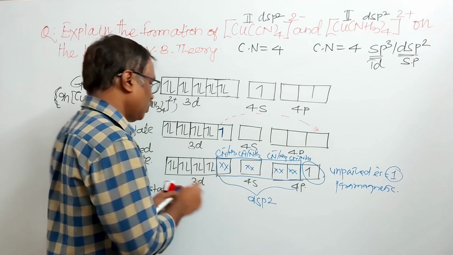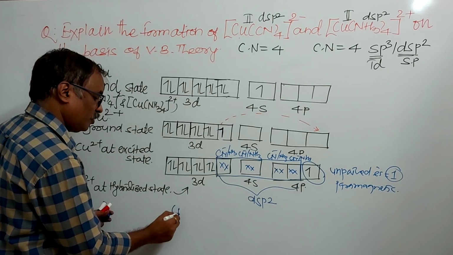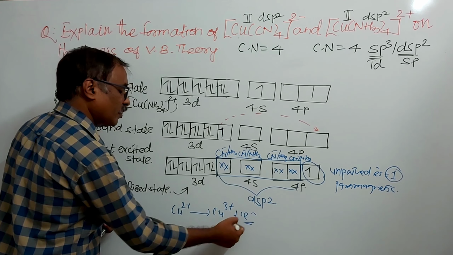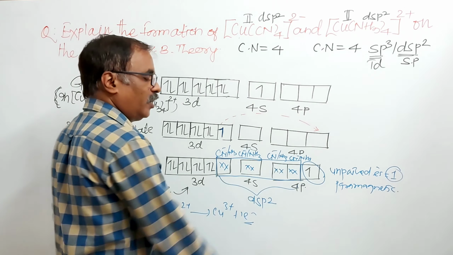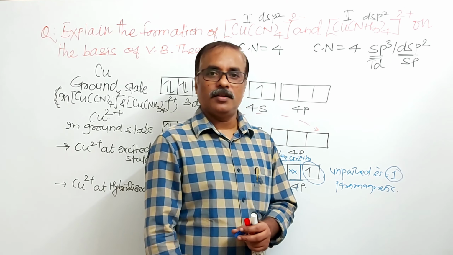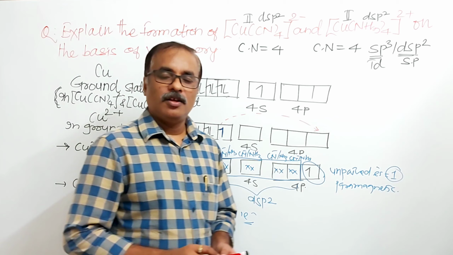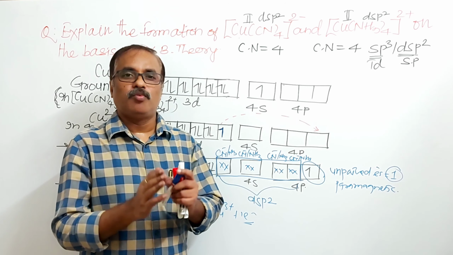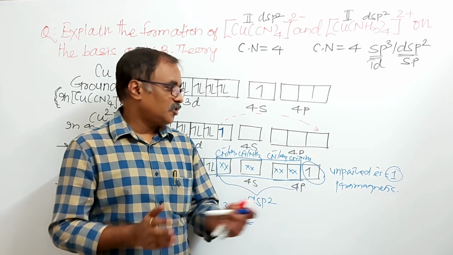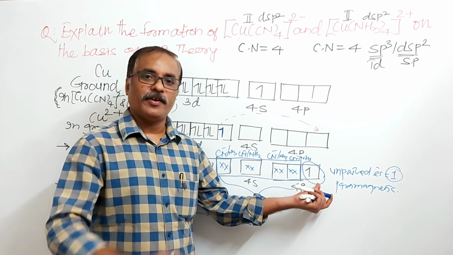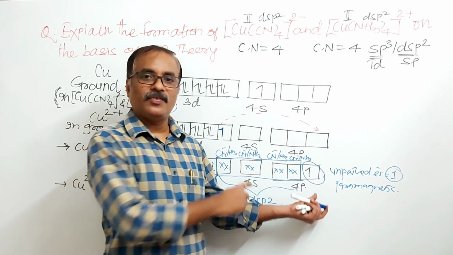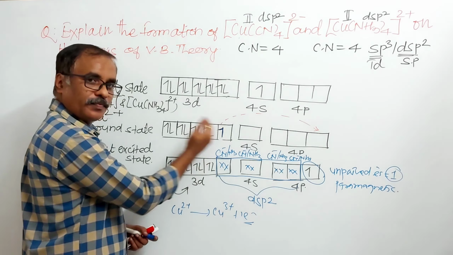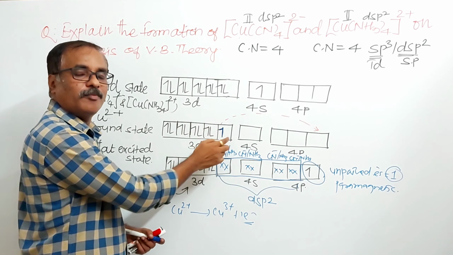Oxidation of Cu2+ to Cu3+ gives up 1 electron. Less energy is required, that is the ionization potential. Whatever energy is required to remove an outer shell electron is said to be ionization potential, ionization energy. Since this electron is present in outer 4p, not in 3d, more energy is required from 3d, because that is the inner shell, inner atomic orbital.